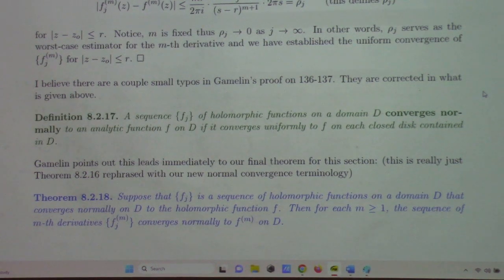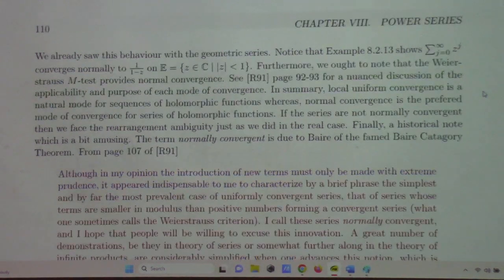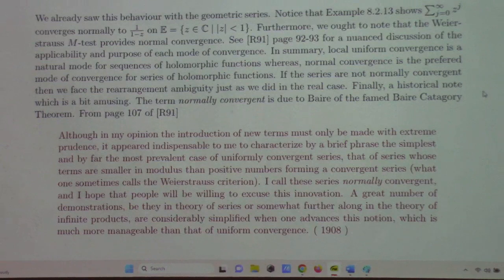And theorem 8.218: suppose that f_n is a sequence of holomorphic functions on a domain D that converges normally on D to the holomorphic function f. Then for each m greater than or equal to 1, the sequence of mth derivatives converges normally to the mth derivative of the limit function on D. This is all wonderful. The reason this is wonderful is that this is paving the way for us to prove everything about power series effortlessly.